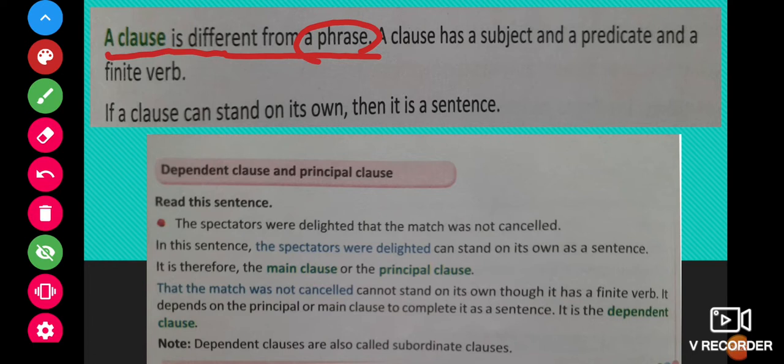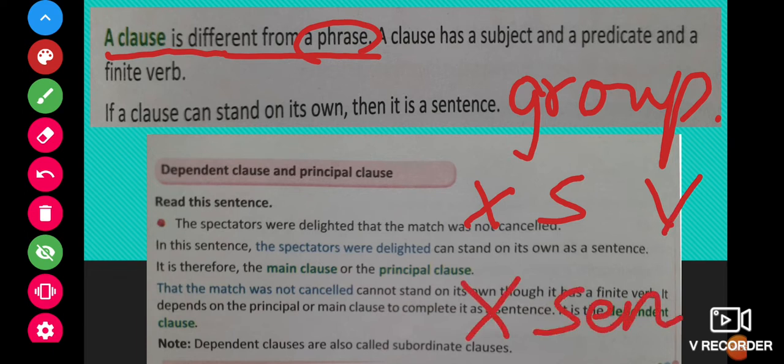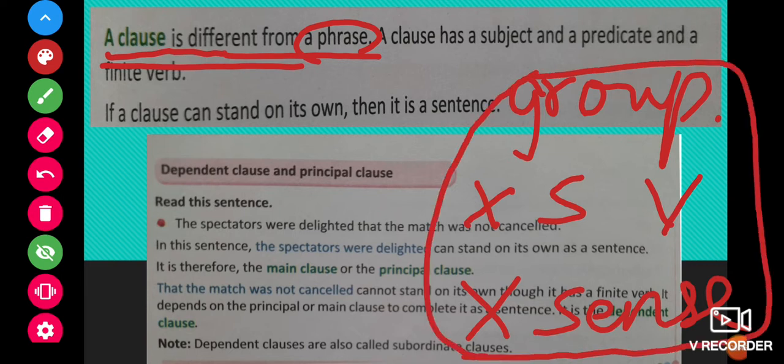As we have seen in the last video, a phrase is a group of words. A phrase does not have a subject and a verb, and a phrase does not make complete sense. Now here we can see that a clause is different from a phrase. That means at least one of these things should not be applicable in case of a clause. Let us read the sentence ahead.